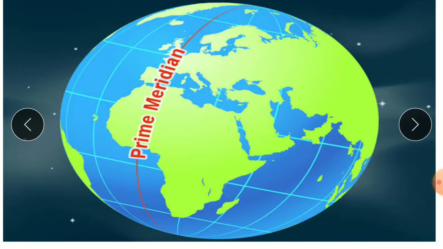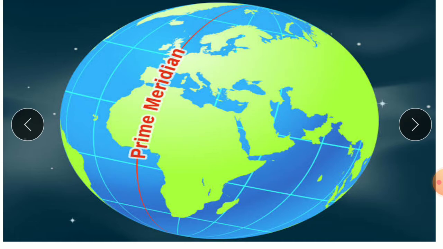A prime meridian is the meridian in a geographical coordinate system at which longitude is defined to be 0 degrees. Together, a prime meridian and its anti-meridian form a great circle. This great circle divides a spheroid into two hemispheres. You can see here the southern hemisphere and the northern hemisphere.